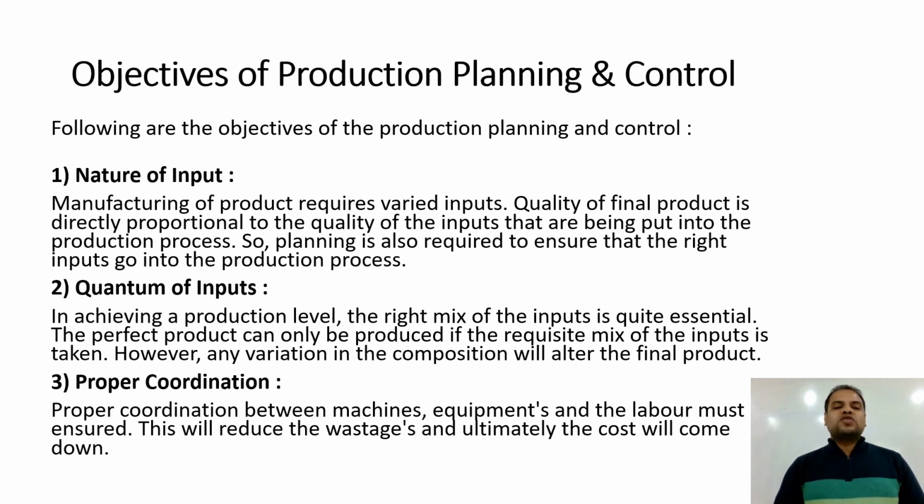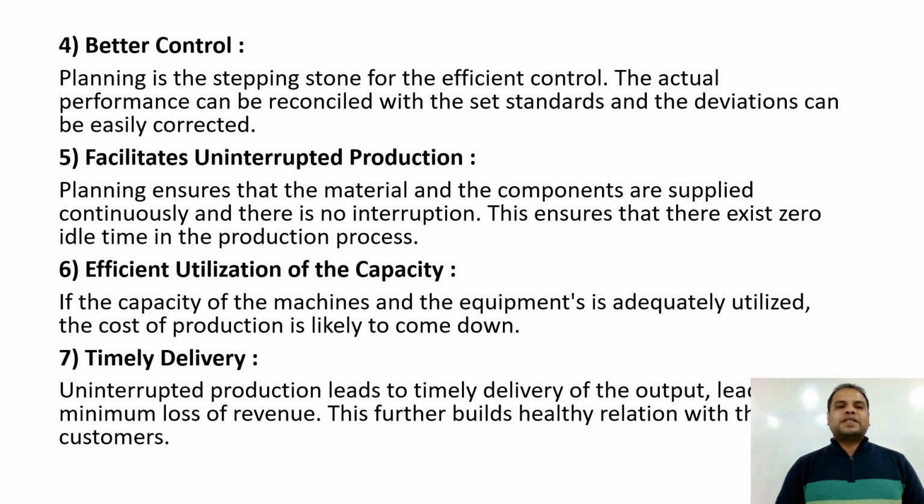Now coming to the next objective, that is proper coordination. Proper coordination between machines, equipment, and the labor must be ensured. This will reduce the wastage and ultimately the cost will come down. Now coming to the next objective, that is better control. Planning is the stepping stone for efficient control. The actual performance can be reconciled with the set standards, and the deviation can be easily corrected.